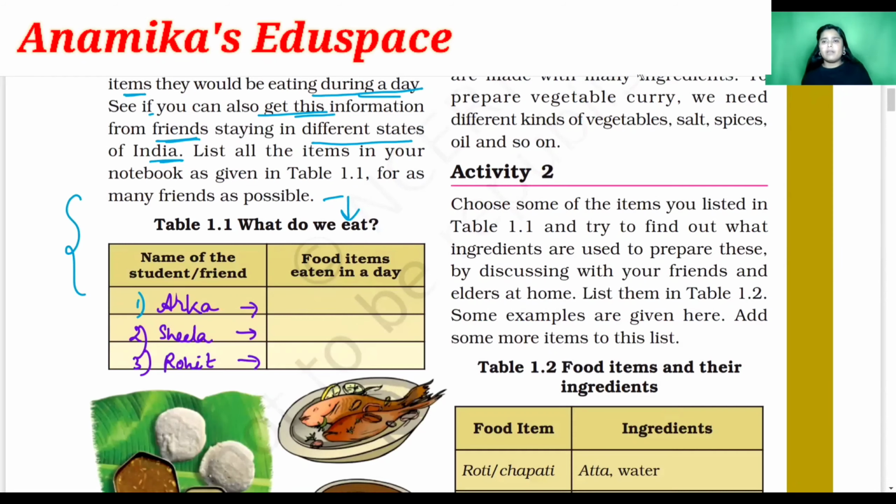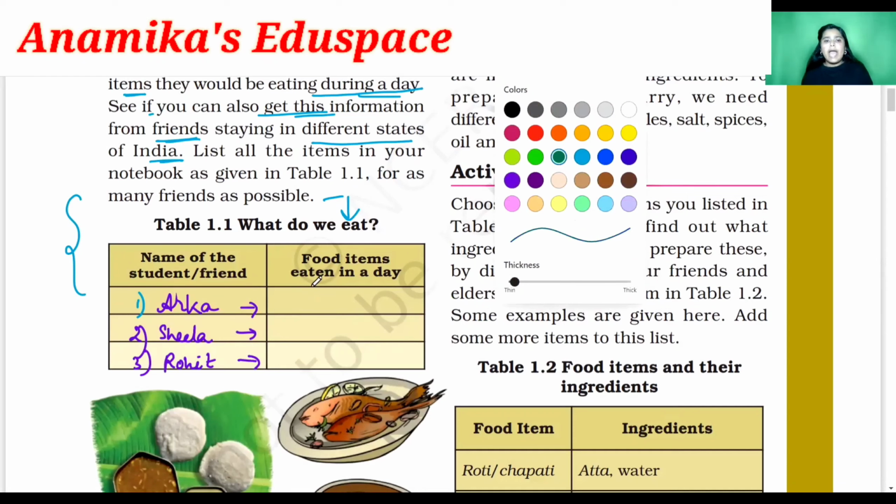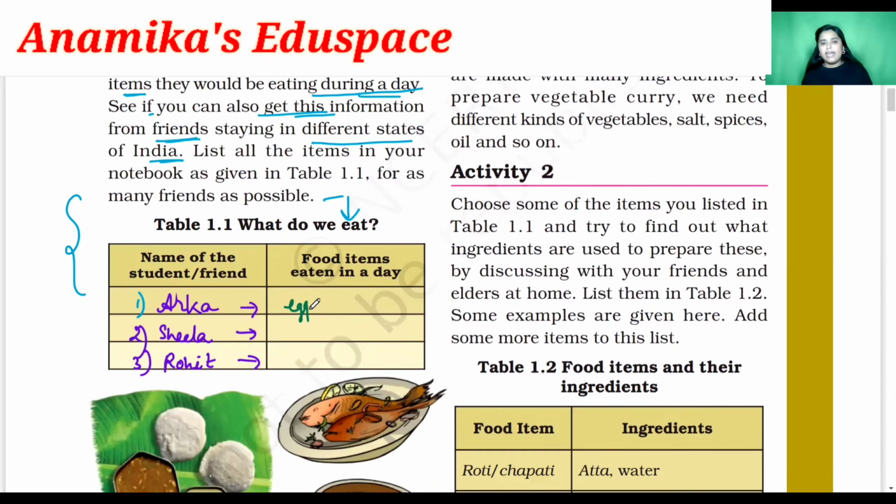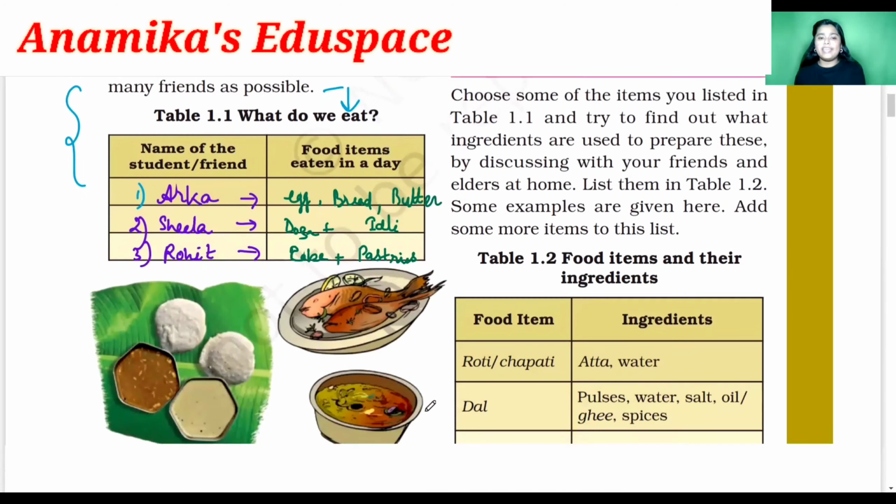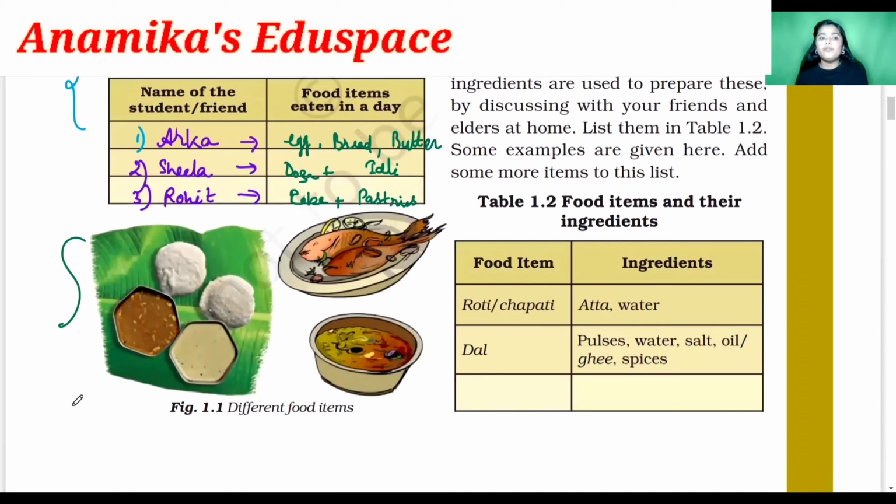Suppose I can write on behalf of Orko that Orko ate egg, then bread, then butter. Okay, whereas Sheila ate dosa and idli. Okay, whereas Rohit can eat cake and pastries, and those are so tasty, right, students? So here we can find different types of food items.